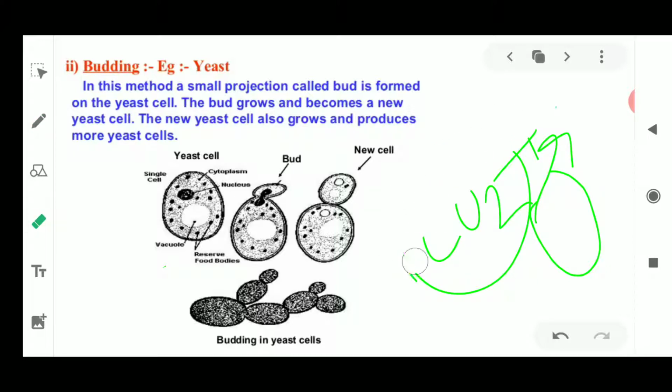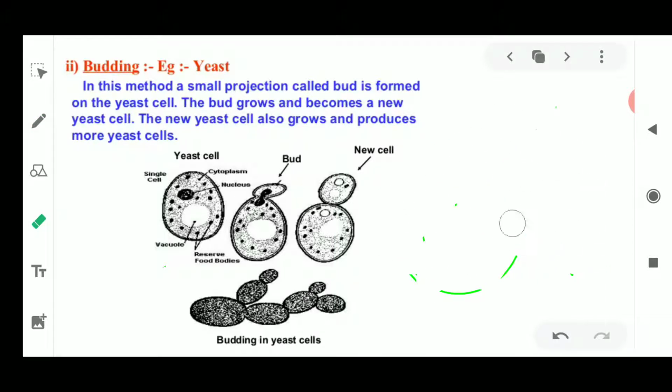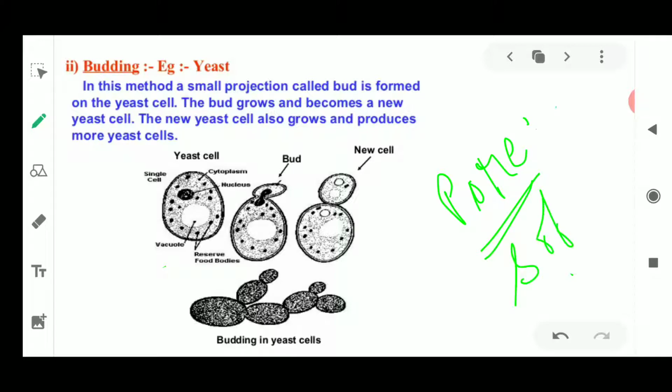So when we are baking the things, it is going to escape from the dough, and which makes the dough porous. Okay, so the pores are going to be made, and then it is going to be soft. Once the dough is soft, we are going to bake it. So this carbon dioxide is going to be released.